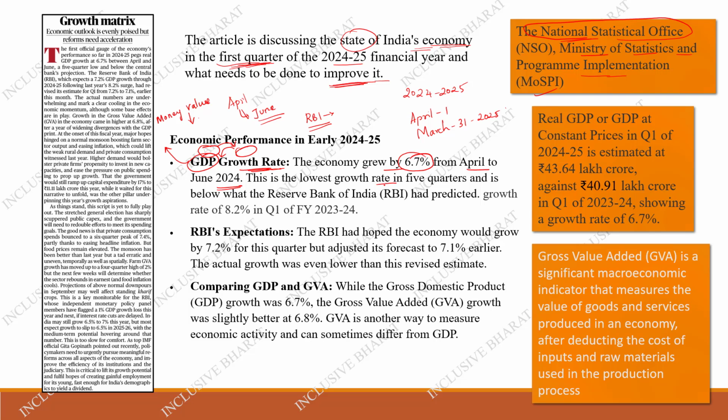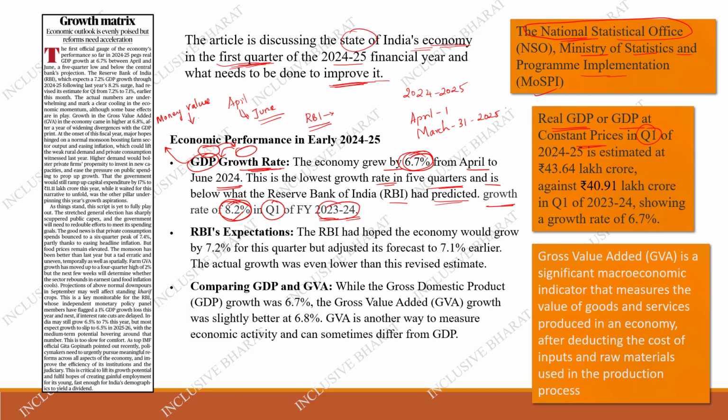This is the lowest growth rate in 5 quarters and is below what the Reserve Bank of India had predicted. So the Reserve Bank of India had predicted some value, but here the GDP growth is only 6.7%. If you see the same first quarter, that is from April to June in the year 2023-2024, the growth rate was 8.2%, but now the growth rate is just 6.7%.